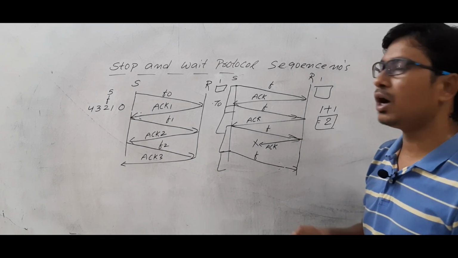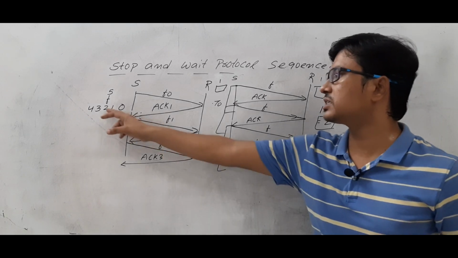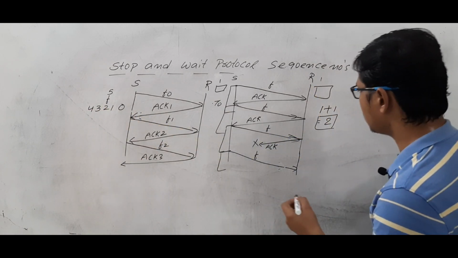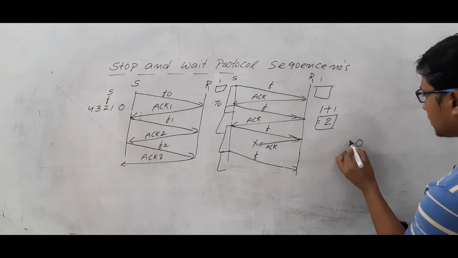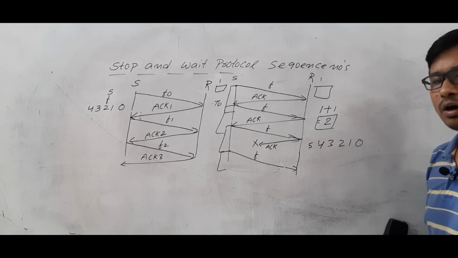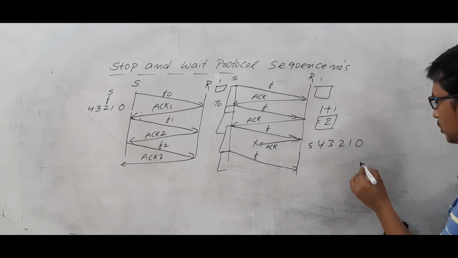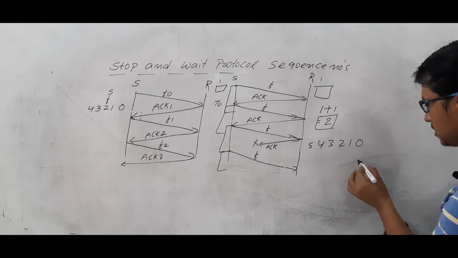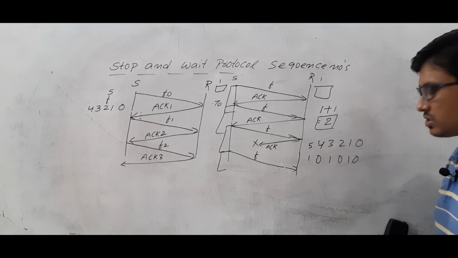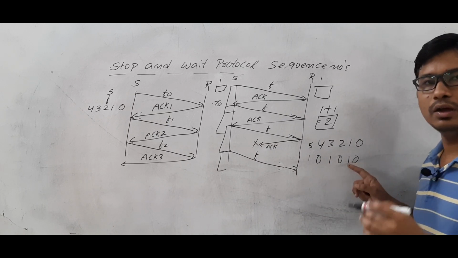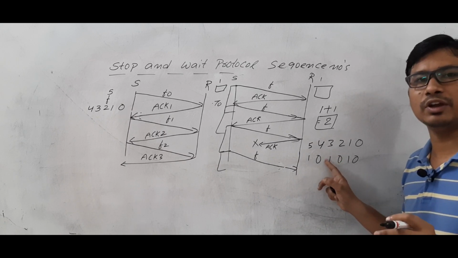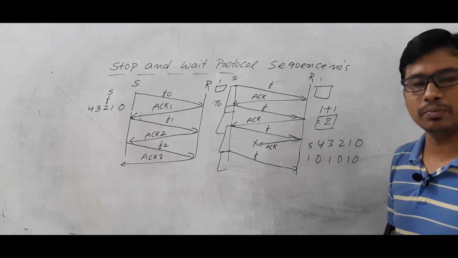So we will have 2 sequence numbers. Suppose you want to send 6 frames. Usually we would write it as 0, 1, 2, 3, 4, 5. However, in stop and wait protocol, you should use only 2 sequence numbers: 0, 1, again 0, 1, again 0, 1. So this is frame number 0, frame number 1. Once frame number 0, 1 is finished, then again frame number 0, frame number 1.